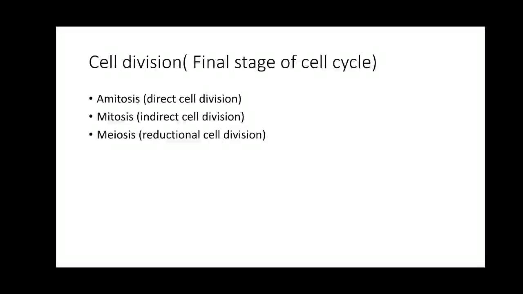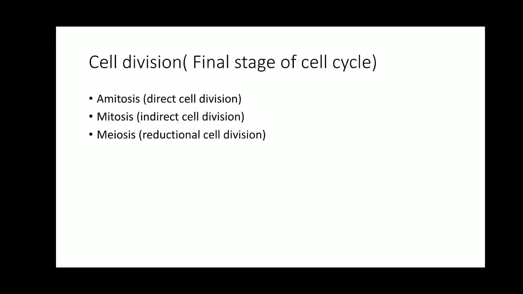What is amitosis? Amitosis is also known as direct cell division. It is a mode of cell division in which spindle fibers are not formed and chromosomes do not undergo any equatorial distribution. The nucleus and the cell cleave to form two daughter cells. There is a direct cleavage of the nucleus, and then the cell divides the parent cell into two daughter cells. There is no disappearance or reappearance of the nucleus and nucleolus or formation of chromosomes, nothing. It is just a direct cleavage of the nucleus into two daughter cells.